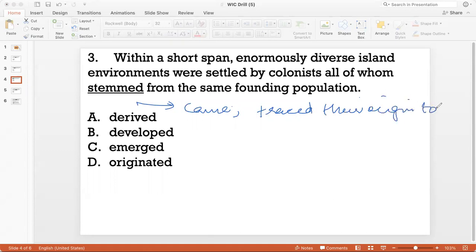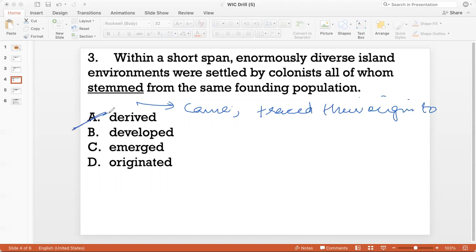They basically trace their origin to the same founding population. So can I use the word derive? No, I don't think so, because you can't really use derive in the context of a population coming from an ancestor, right? You use derive to talk about ideas, or equations, math. For example, this derives from that math concept. But it can't be used in the context of a population coming from an ancestor. So this is not right.